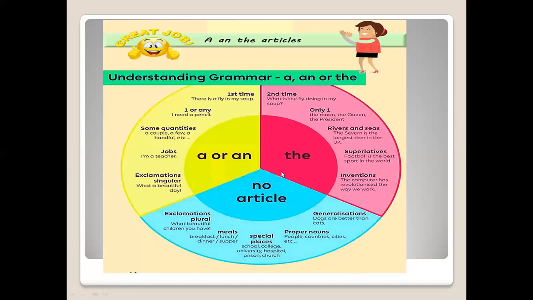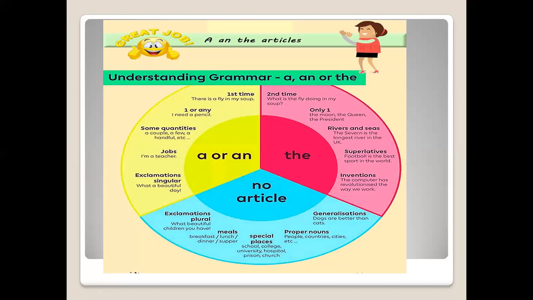Okay, simple basic usage: a or an, when it is the first time of anything. One or any. If you are talking about something which is only one in number or just anything, just a random thing, then it will take a or an depending on the sound it is starting with. Some quantities: a couple, a few, a handful, etc. We studied that in the previous slides also.